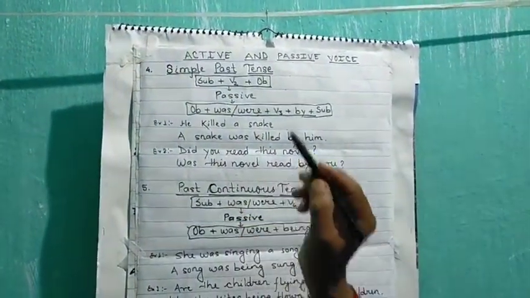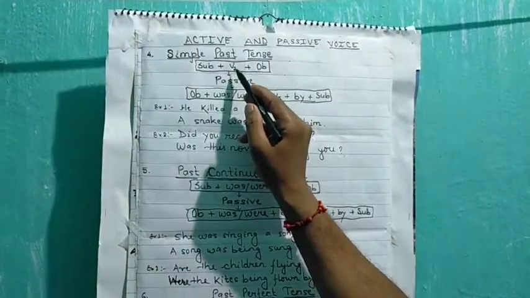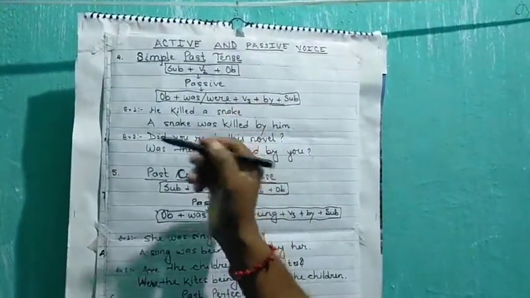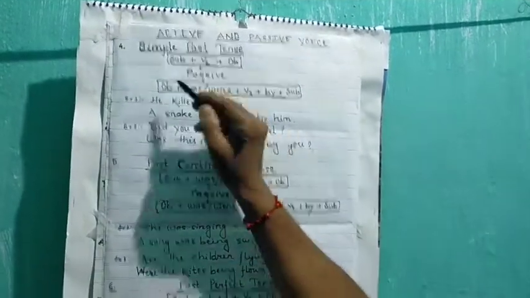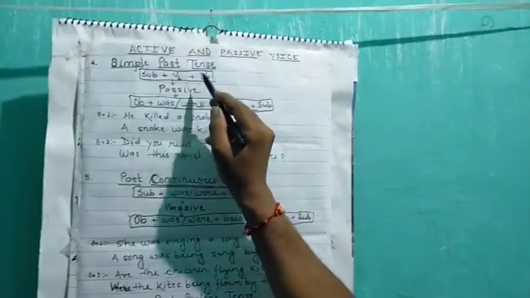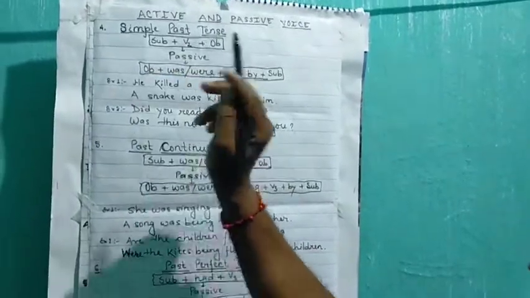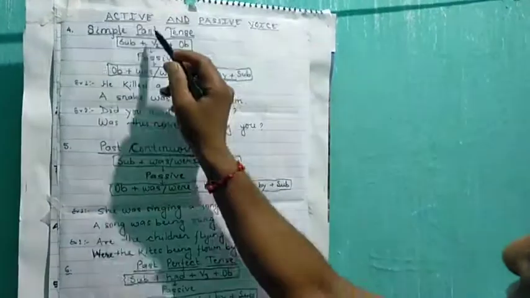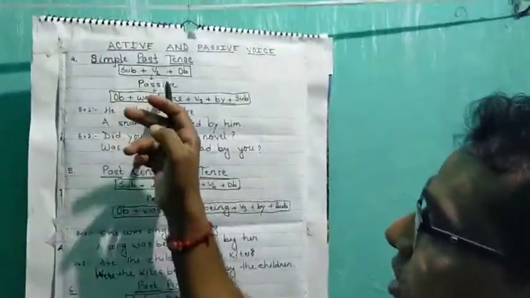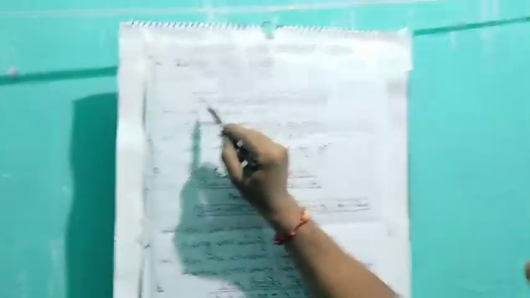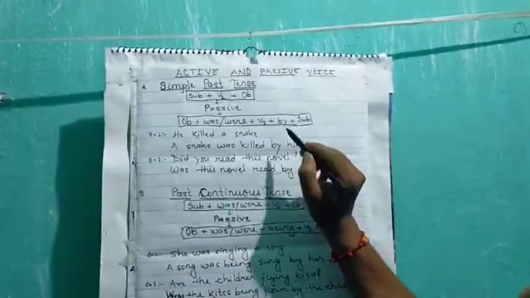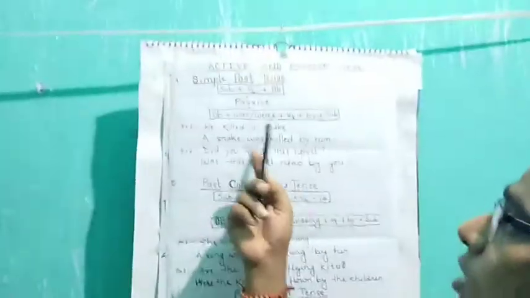When a sentence has the structure of subject plus V2, where V2 means the second form of the verb, like eat, ate; read, read; run, ran; come, came. So subject plus V2 plus object. If any sentence contains subject plus V2 plus object, then it is of simple past tense. When we change it into passive, the object comes first, then we use was or were, then V3, then by plus subject. For example, he killed a snake.